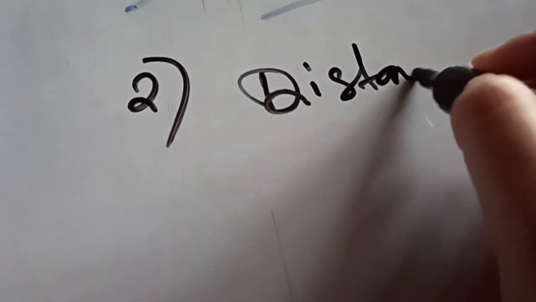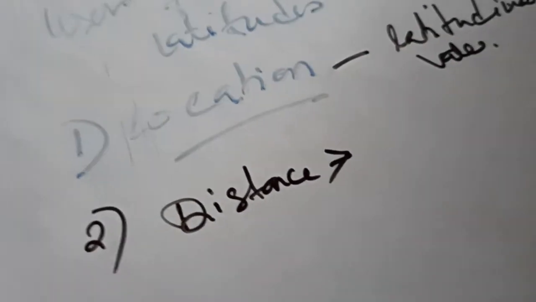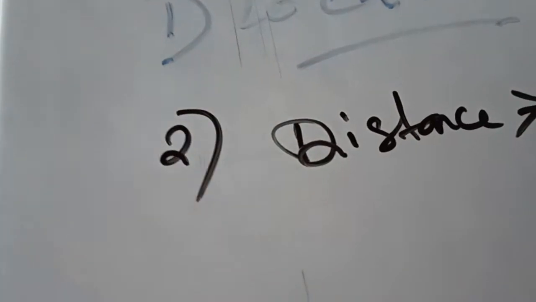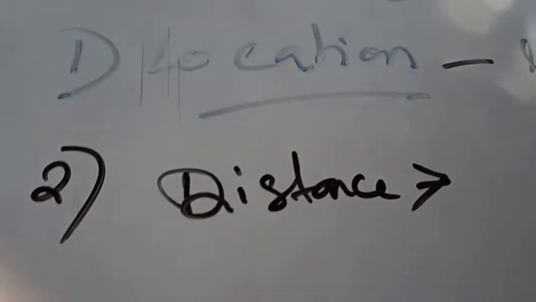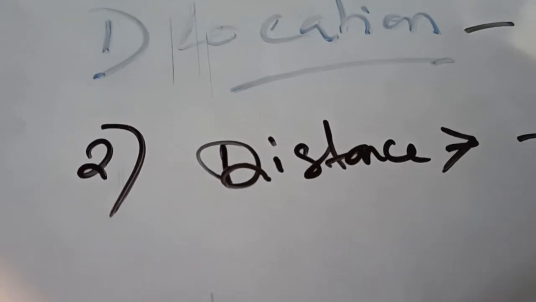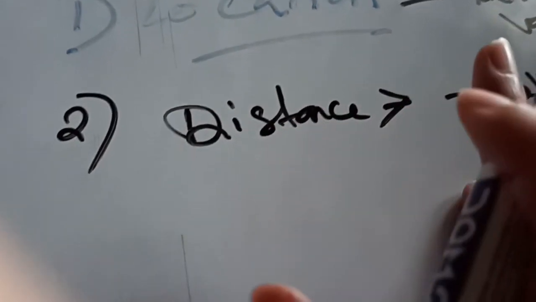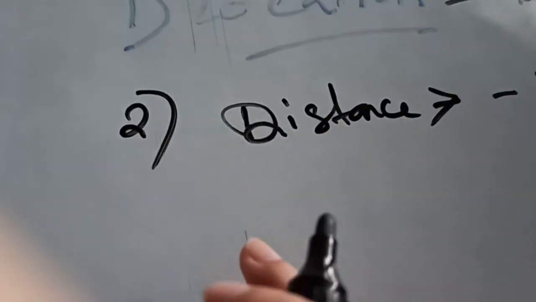The next important use of these parallels of latitude is distance. We can find the distance of a place from the equator with the help of latitude, and latitude can help you find the distance between two places on the earth.